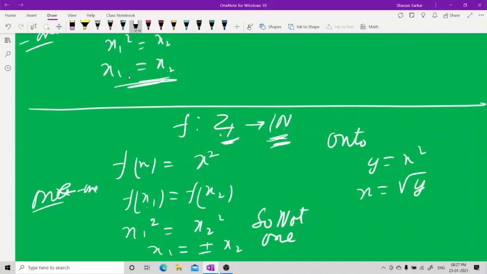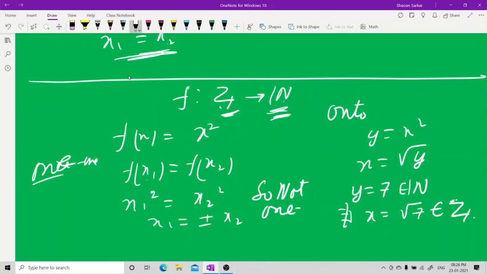Take any natural number, say y equal to 7 belonging to N. There does not exist an x equal to under root of 7 belonging to integers, so it's not onto either. This is not one-one as well as not onto.